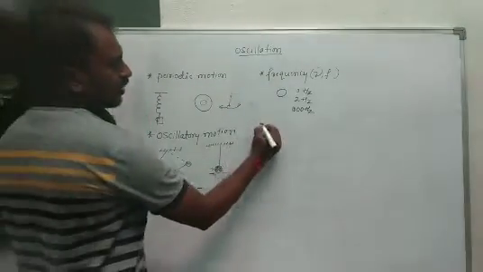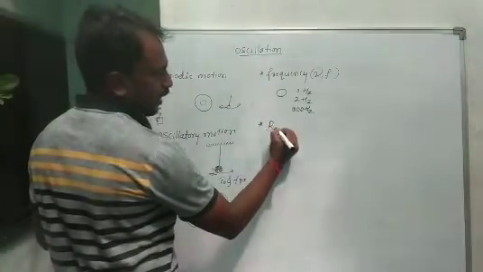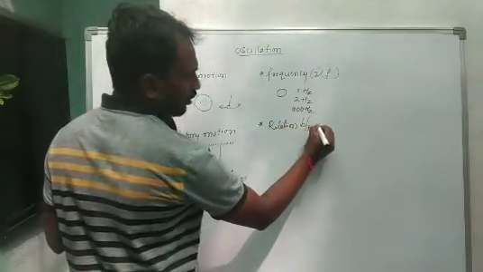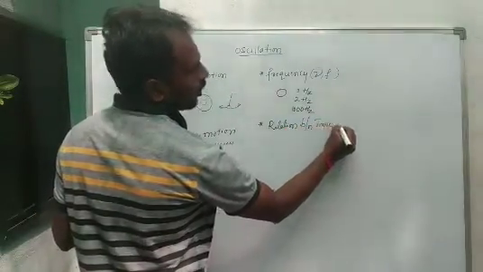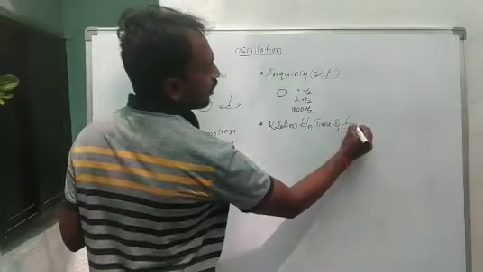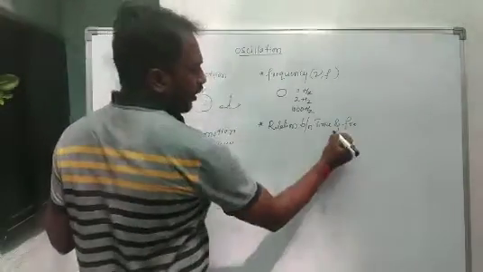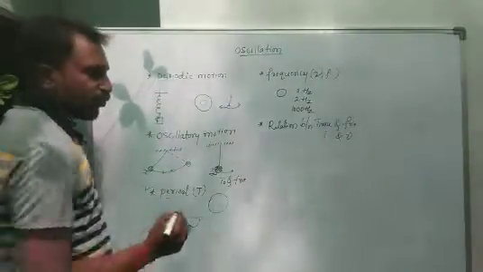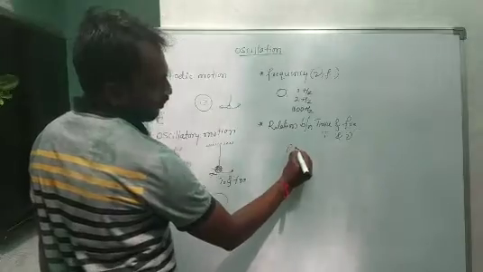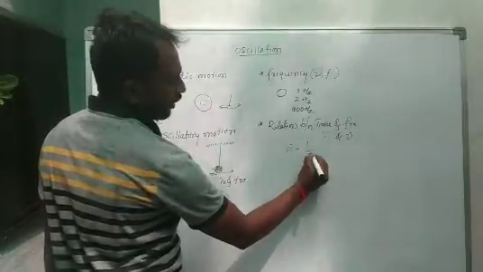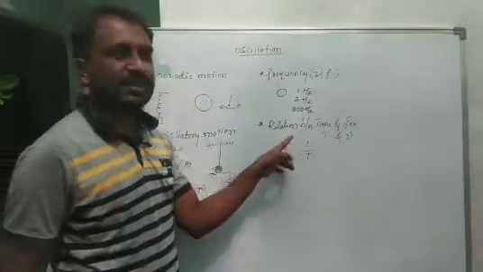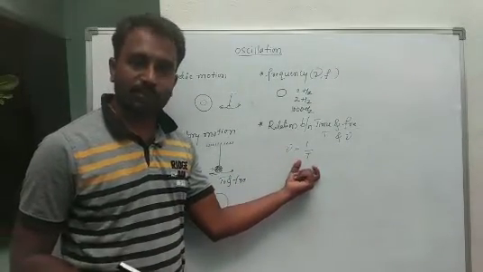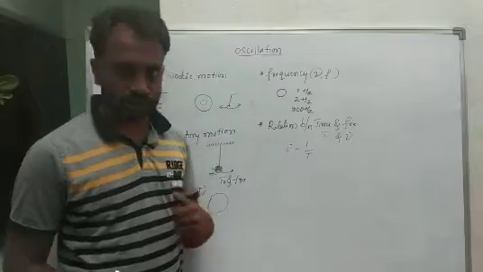And another concept we consider is the relation between time and frequency, T and nu. Okay, so frequency is equal to 1 by T. It means the time period is always the reciprocal of the frequency. Frequency and time period are reciprocal to each other.